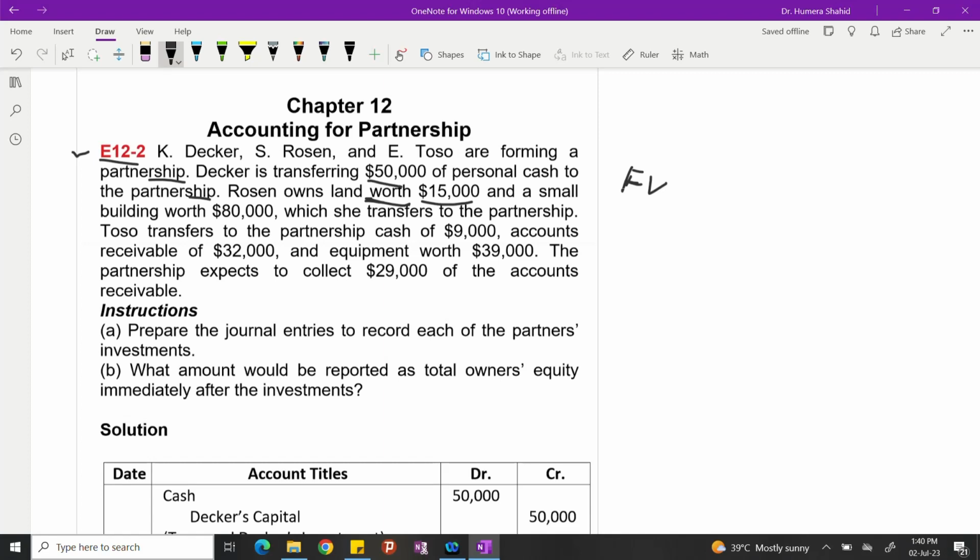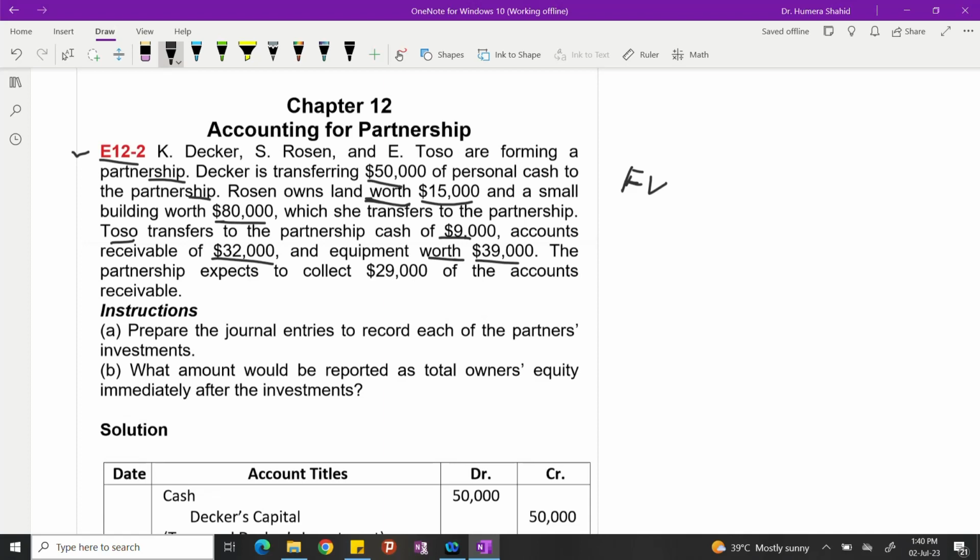Worth means its value, and a small building worth $80,000, which she transfers to the partnership. So Rosen has brought land as well as a building for the partnership. She didn't bring cash, but non-cash assets are also a contribution by the owners. She also transfers to the partnership cash of $9,000, accounts receivable of $32,000, and equipment worth $39,000.